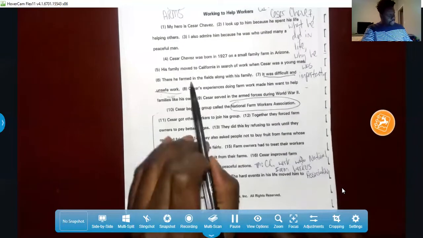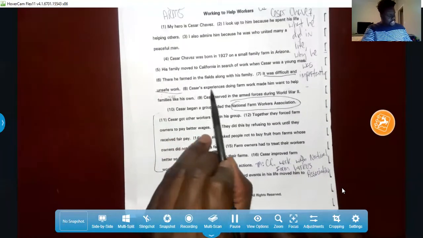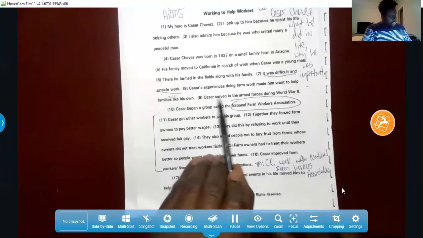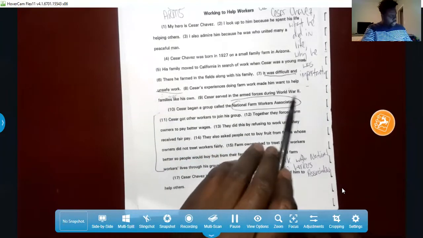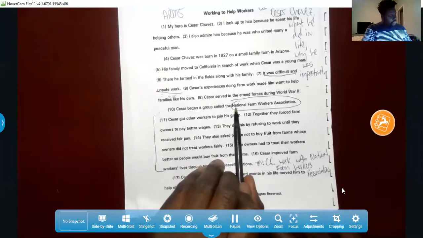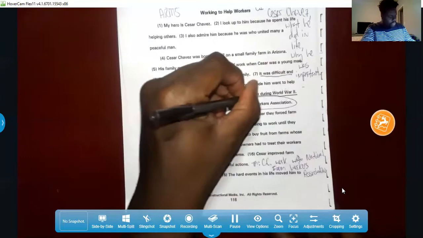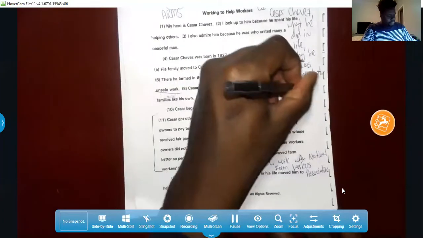Sentence 9. I'm going to read 8, 9, and 10. Cesar's experiences doing farm work made him want to help families like his own. Cesar served in the armed forces during World War II. Cesar began a group called the National Farm Workers Association. Well, this one, he served in the armed forces during World War II, okay?